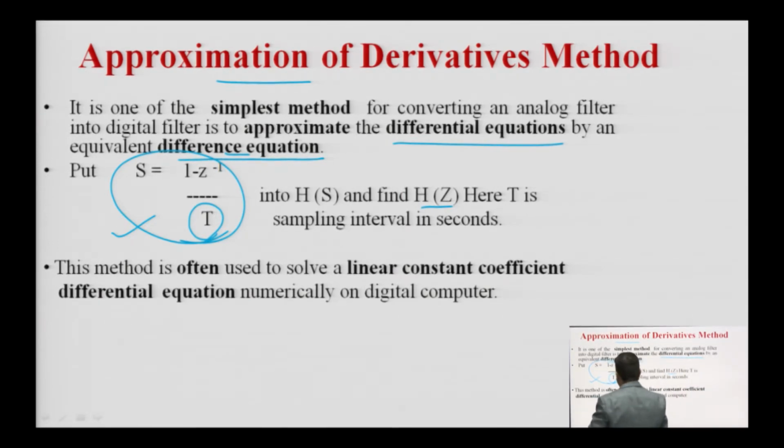So, in this method you only have to put S is equal to 1 minus Z inverse upon T into H(s), and you will get the H(z). This method is often used to solve a linear constant coefficient differential equation numerically on a digital computer. So, this is the very simplest method. You only have to put S is equal to this and you will get the H of Z, and now you will have your digital filter.